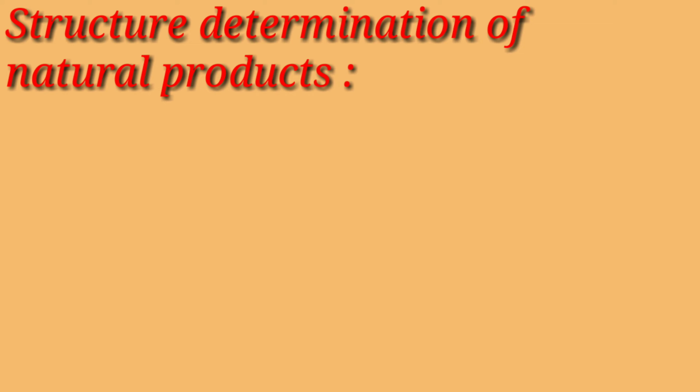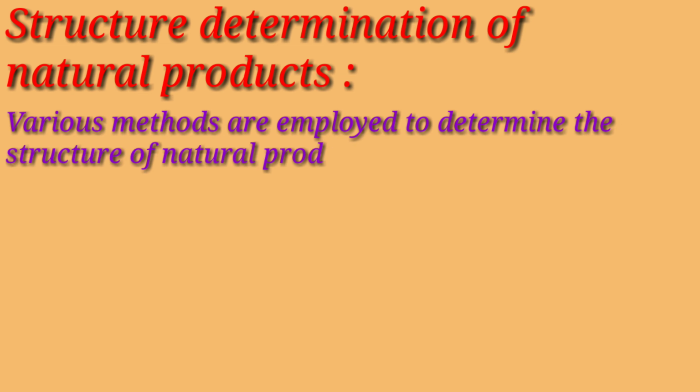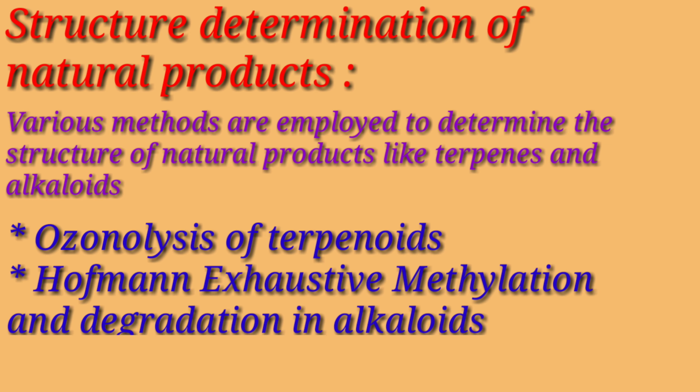Next we shall study structure determination of natural products. Various methods are employed to determine the structure of natural products like terpenes and alkaloids. So we shall see two different methods. First is ozonolysis of terpenoids, and next is Hofmann exhaustive methylation and degradation in alkaloids.